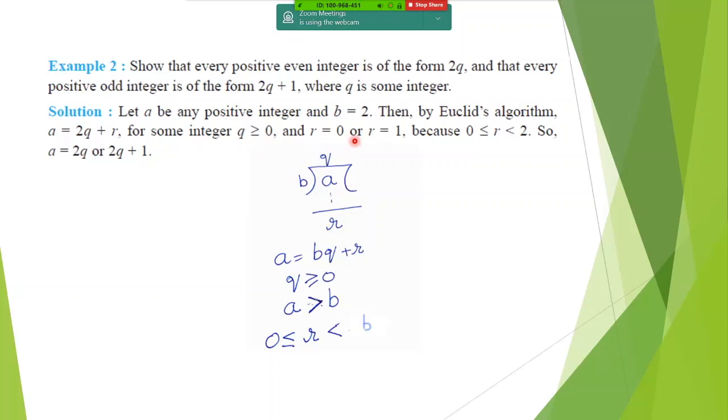And R is equal to 0 or R is equal to 1, because R will be greater than or equal to 0 and less than 2, because B is 2. So R can never be more than 2. R can be 0 or R can be 1, not 2, because it's less than 2. So here A is equal to 2q plus R. First time, if R is 0, then what do we get? A is equal to 2q. Next time, if R is equal to 1, then what do we get? A is equal to 2q plus 1.